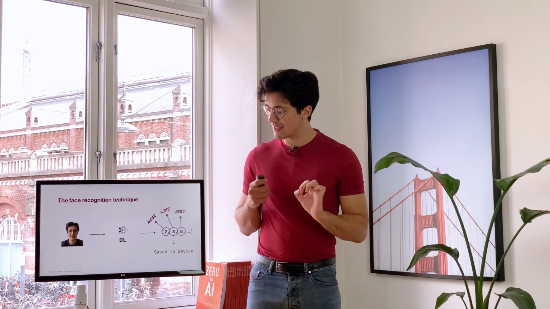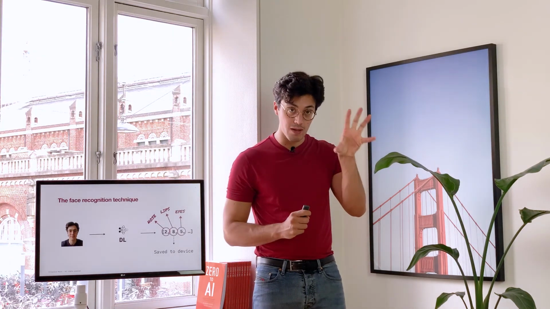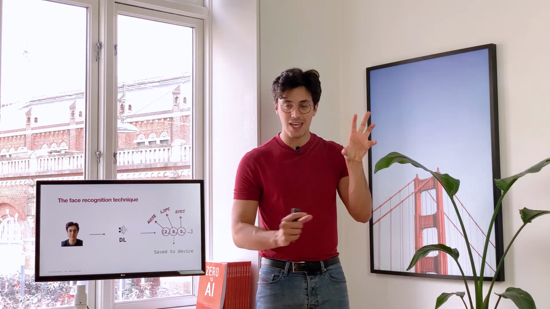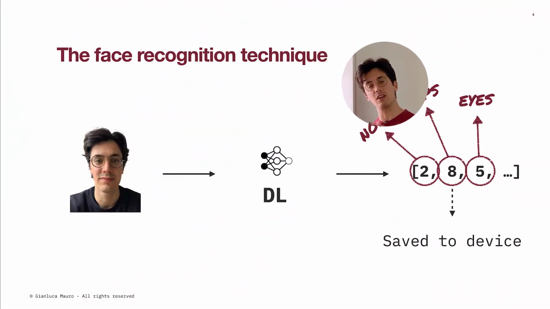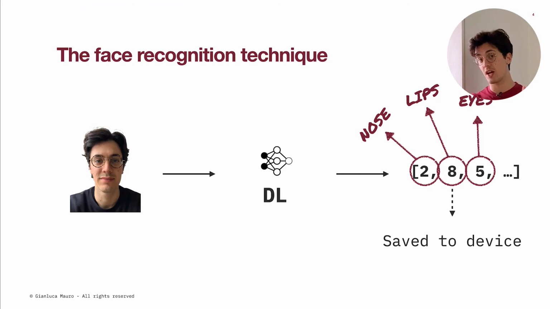When you're setting up Face ID for the first time, you're taking some pictures of your face. What's happening behind the scenes is that a deep learning model is transforming your image, so the picture of your face, into a bunch of numbers. Each one of these numbers carries some meaning. For instance, here I just put 3 numbers, but in reality it would be more than 1,000 numbers.